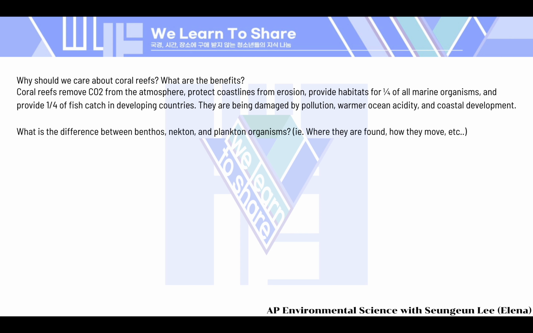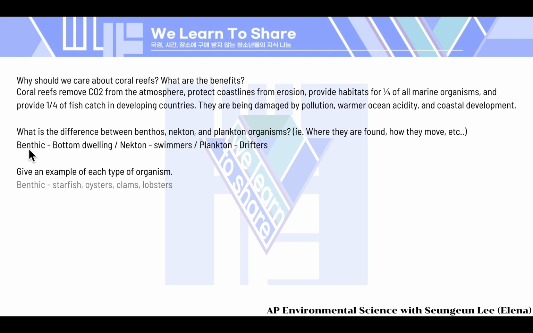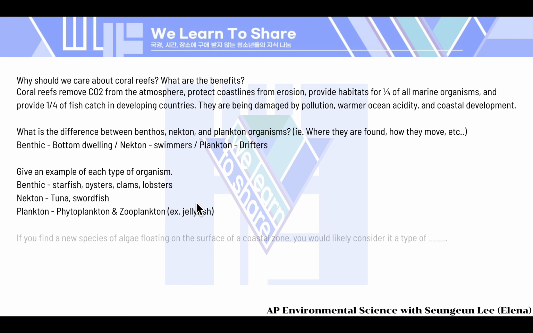What is the difference between benthos, nekton, and plankton organisms? You remember that B was for bottom, right? So bottom dwelling ones, and nectons were the middle ones, swimmers, and planktons were the drifters who were floating, right? Then give an example of each type of organism. So for benthic ones, you can remember starfish, oysters, clam, lobsters, worms, etc. For nectons, they're swimmers. You can think of tuna, swordfish, and like whales, fish, turtles, etc. For planktons, you can think of phytoplanktons, which were producers, and zooplanktons, which were consumers. And an example of zooplanktons would be jellyfish, right?